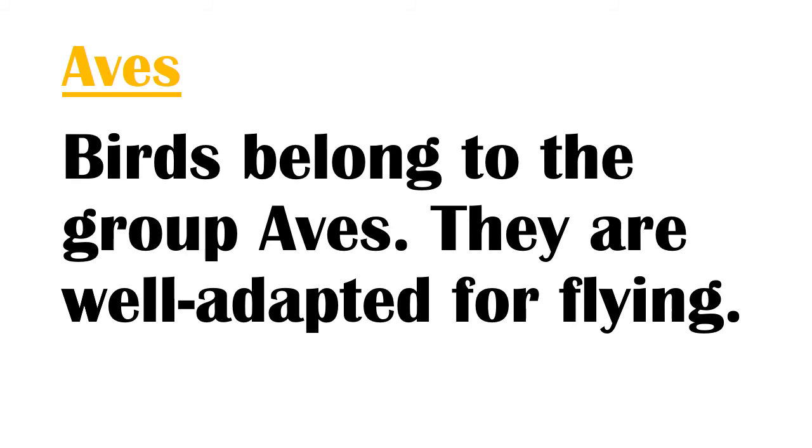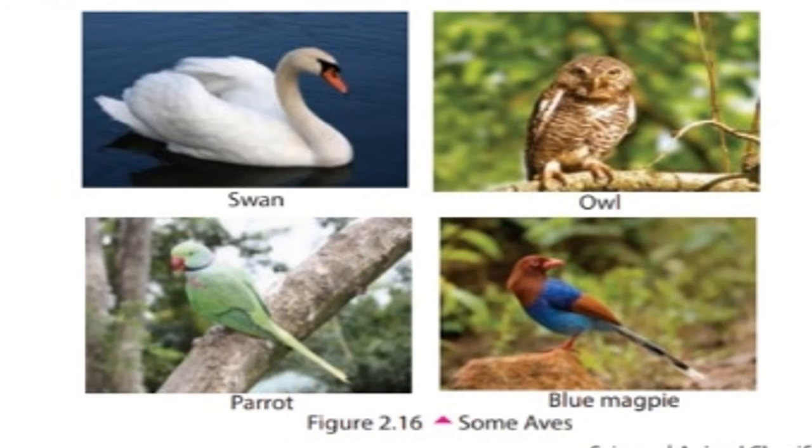Next vertebrate group is aves. Birds belong to the group aves. They are well adapted for flying. Swan, owl, parrot, blue magpie. Features of aves.